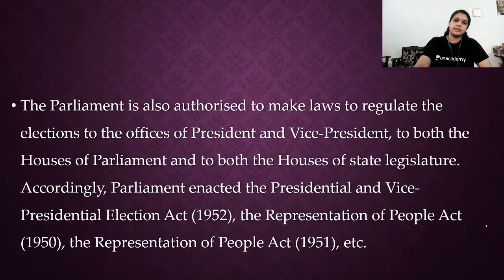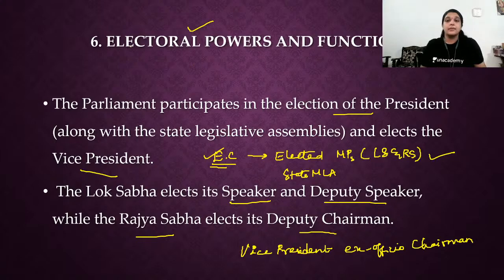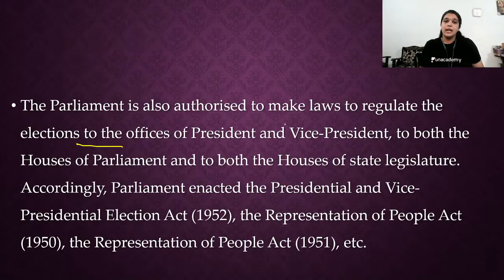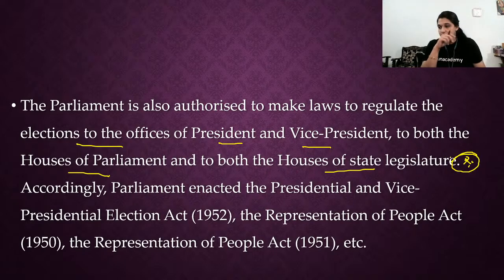Clear. Next, the Parliament is also authorized to make laws to regulate the elections. So electoral power doesn't mean they only conduct elections; they can also control them. It is authorized to make law to regulate the elections to the office of President, Vice President, both the houses of Parliament and both the houses of the state legislature also. Any rules and regulations related to the election of the state legislature, the Parliament only creates laws.